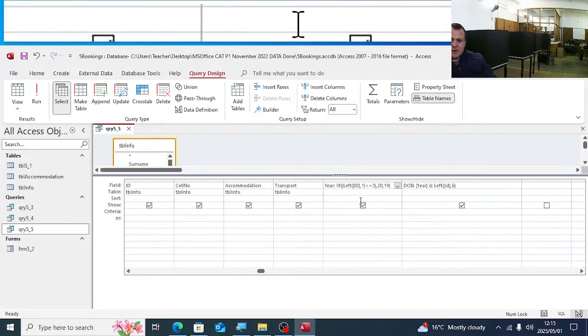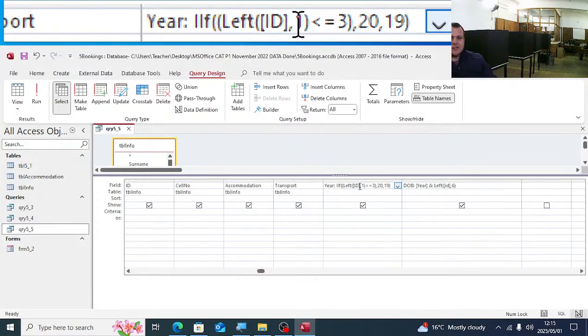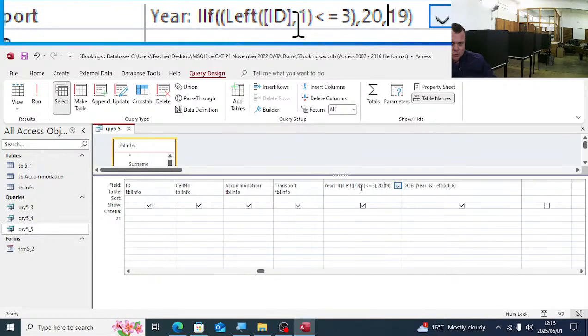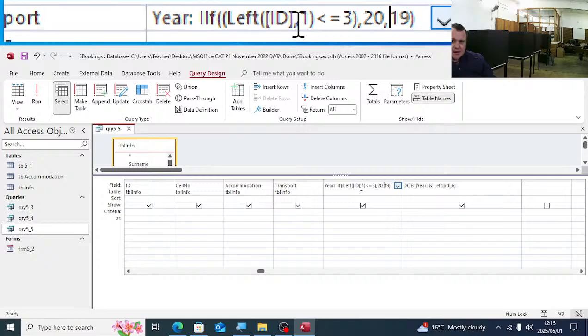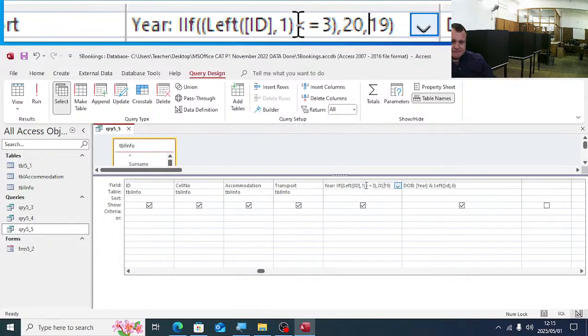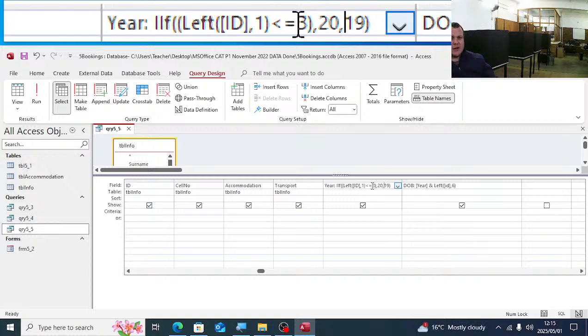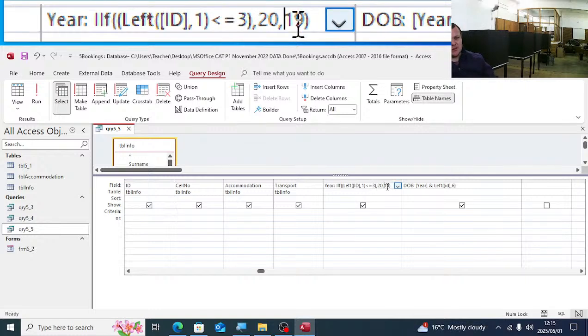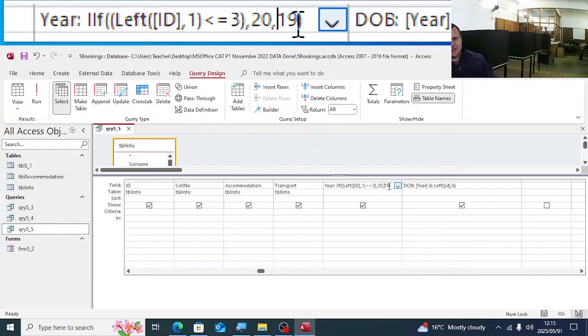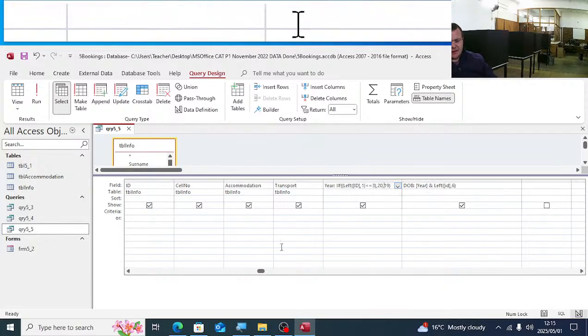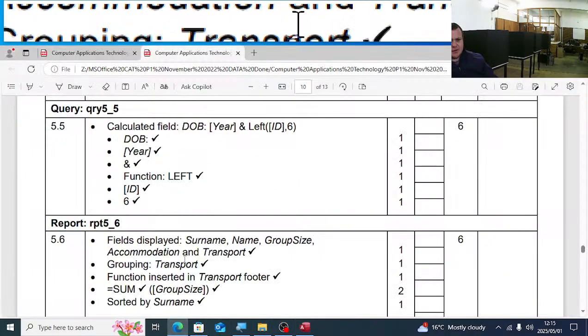Is that comma that? Because here it tells you if left of ID is 1, if the left of the ID is 1, so if that number is smaller than or equal to 3, it's 20. If it's not, it is 19. So they used an IF here. You can see the IF. I'm going to go to the next question, guys.